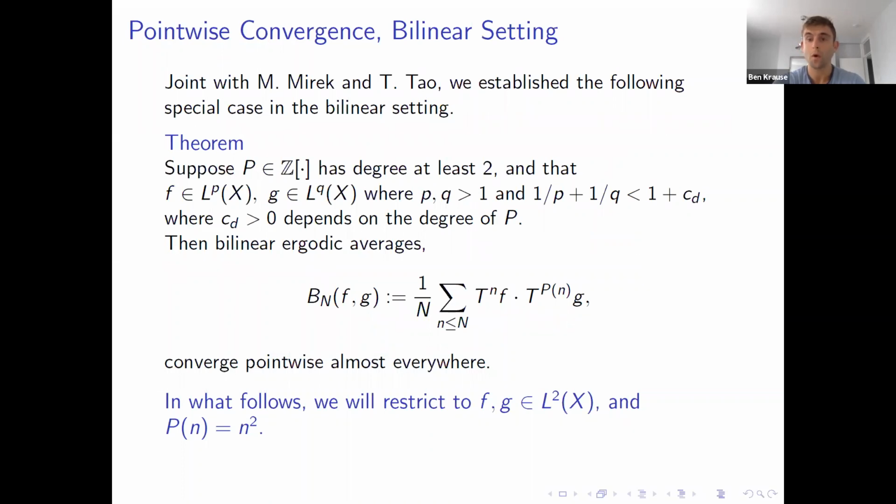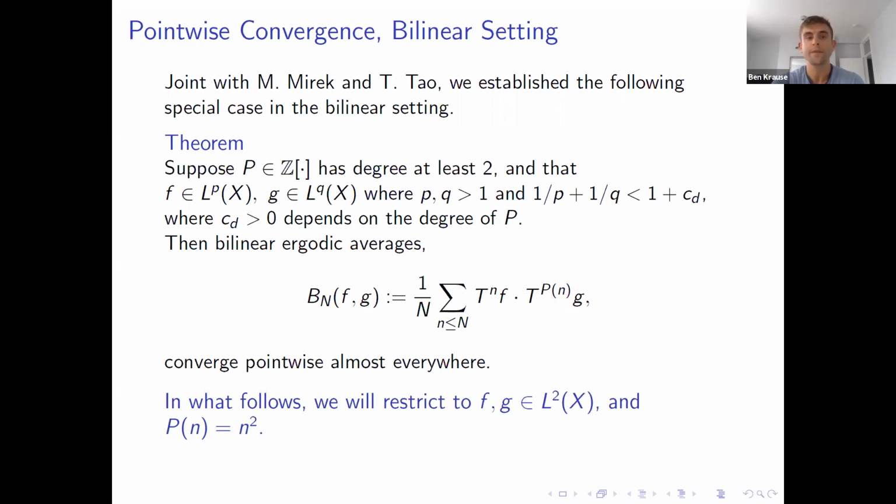So here's what we can say so far, and this concerns the bilinear setting. Suppose that P is a polynomial of degree at least 2, that f is in Lp, g is in Lq, p and q are not 1, and 1/p + 1/q is not much bigger than 1. So you can think about p and q as both being a little bit less than 2. The conclusion is that these bilinear ergodic averages converge pointwise almost everywhere.